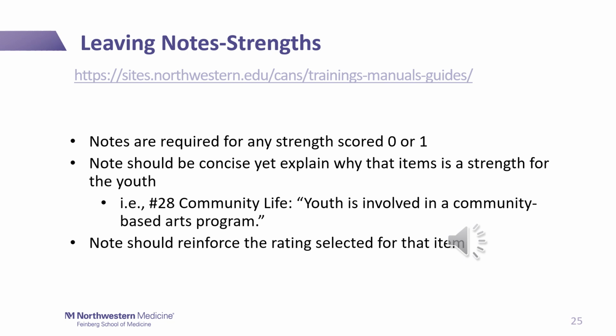For strengths, notes are required for anything scored a 0 or a 1. Notes again should be concise, yet explain why that item is a strength for the youth. An example for number 28, community life, may be: youth is involved in a community-based arts program. The note should reinforce the rating selected for that item. Please note that there is a glitch in SACWIS that allows you to score a 0 or 1 and not leave a note. But if you are scoring a 2 or a 3, you are required to leave a note. Please remember to leave notes for 0s and 1s, identified strengths.